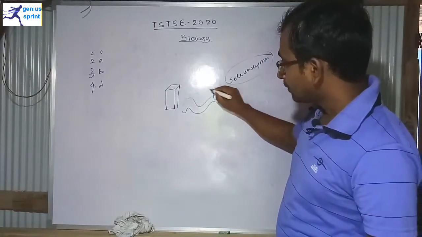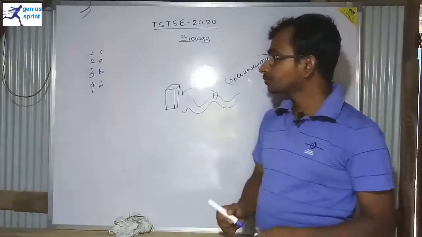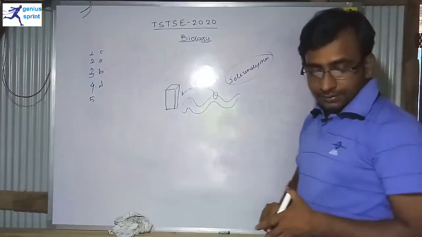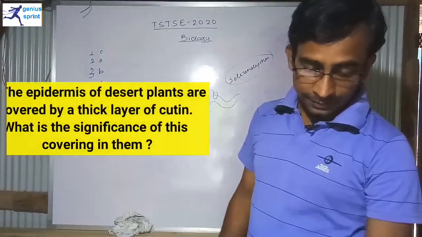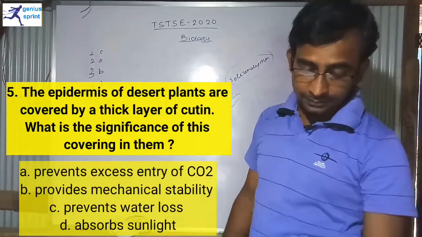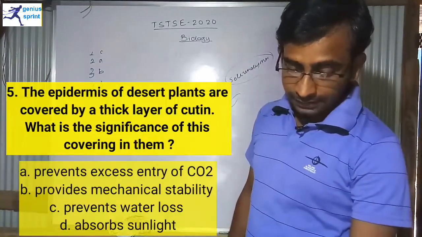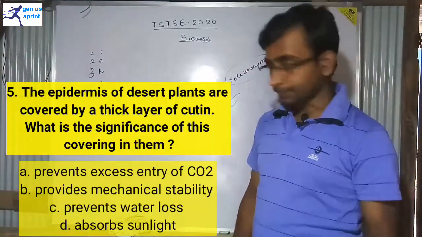So on that particular part, this kind of tissue is available. So I hope you understand. Okay, so next, question number 5 says that the epidermis of these desert plants is covered by a thick layer of cutin. Now what is the significance of this covering?